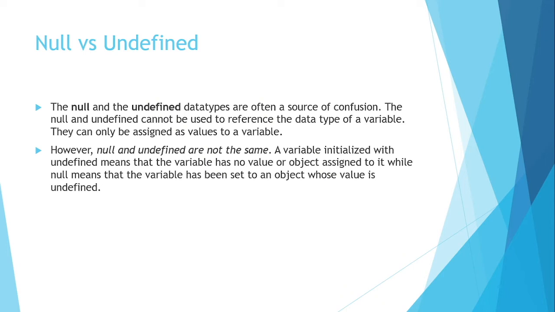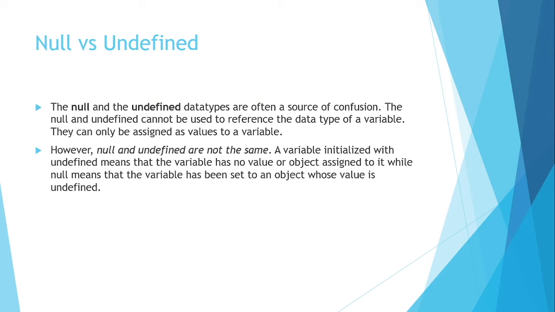The null and undefined data types are often a source of confusion. Null and undefined cannot be used to reference the data type of a variable. They can only be assigned as values to a variable. So we can only assign the value to it. We cannot declare the data type in TypeScript as null or undefined. The undefined value is assigned automatically, but null is not assigned automatically. We can assign the null value, which means nothing.